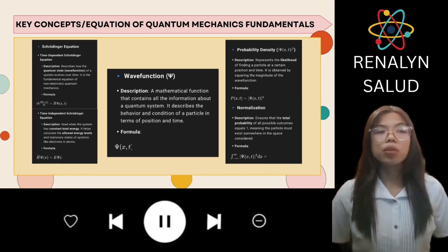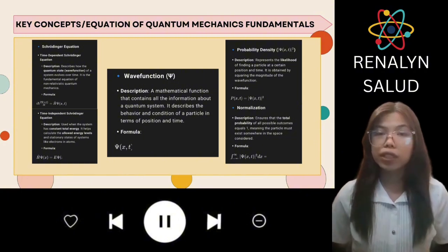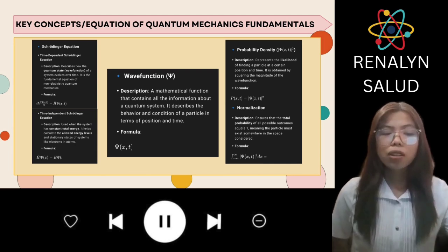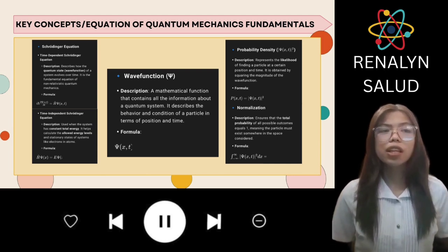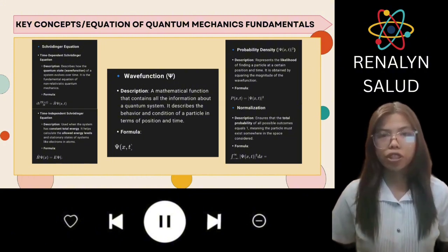These principles form the foundation of quantum mechanics and have led to modern technologies like lasers, solar cells, and quantum computers. Also in quantum mechanics, the Schrodinger equation is one of the most fundamental equations.